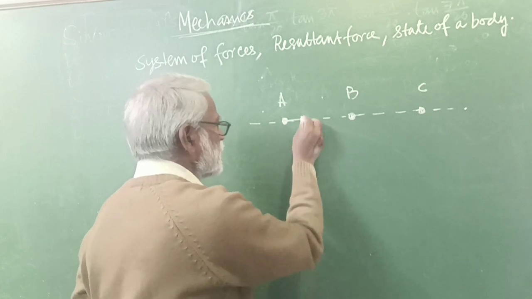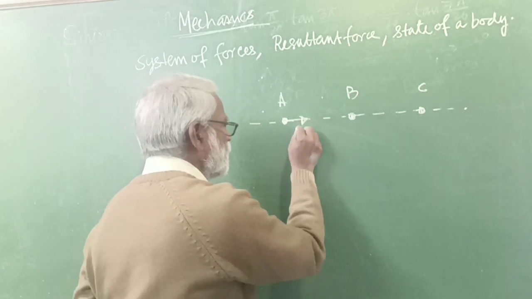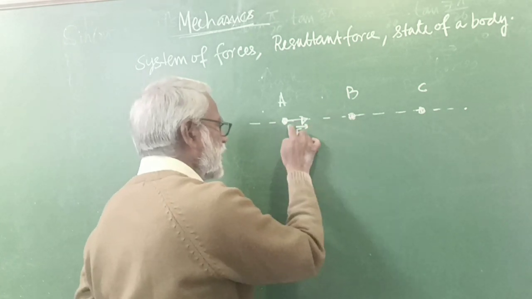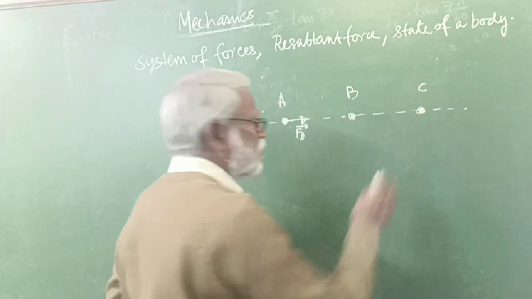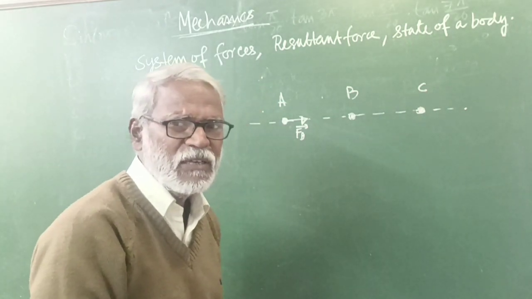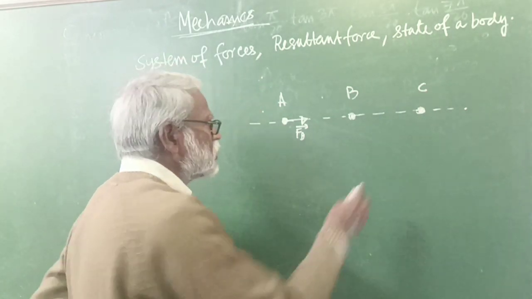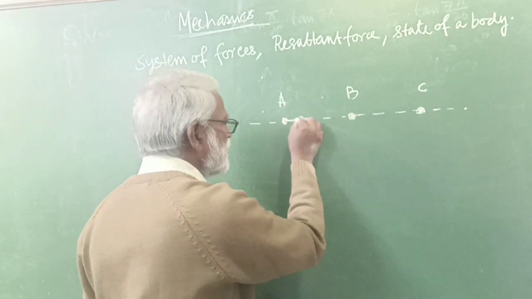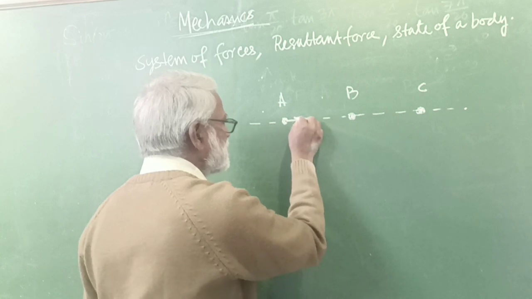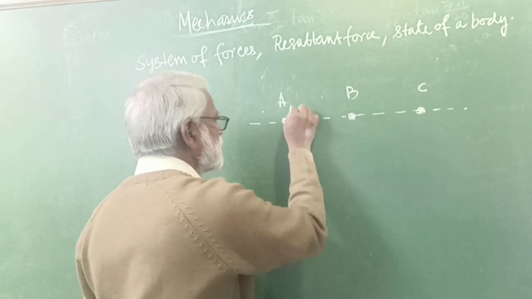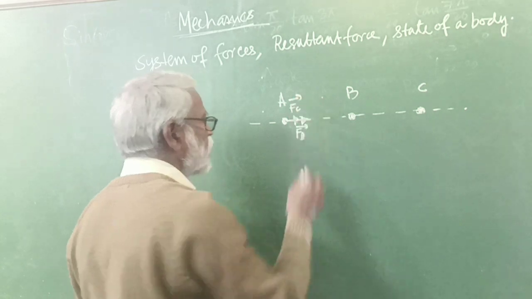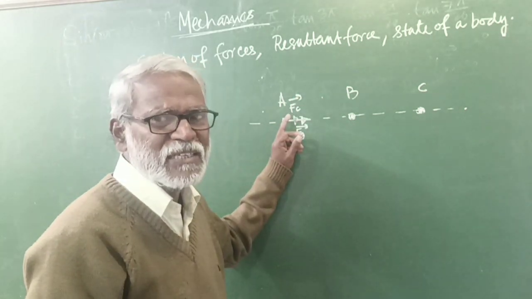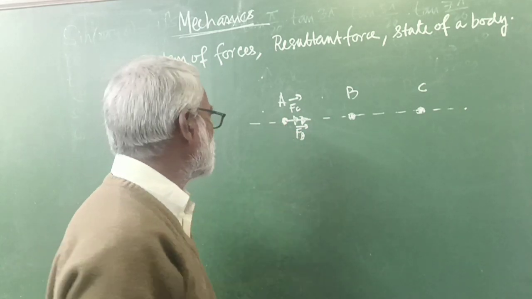Let us mark it as FB. It is a force from B on A. You see, there is another particle C in its surrounding, so C also applies a force on A towards itself. Let us name it as FC. So how many forces are acting on A? FB and FC. There are two forces acting on the body A.